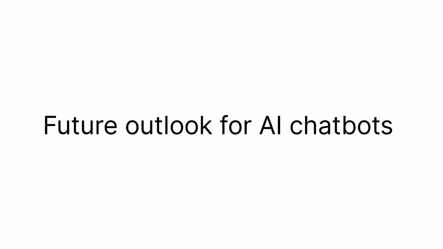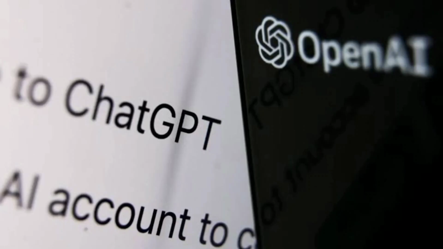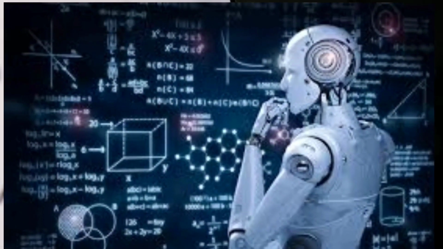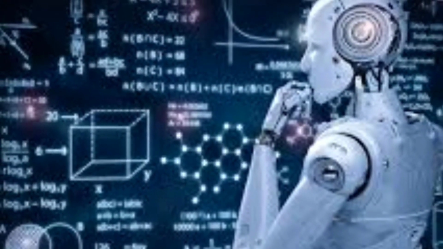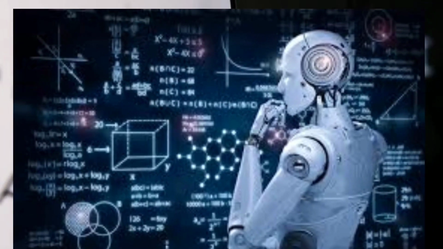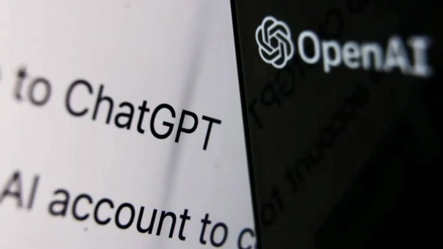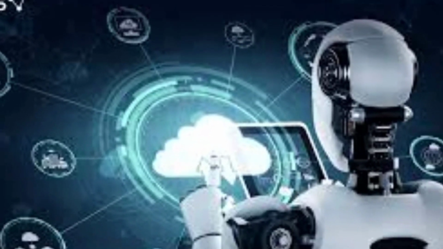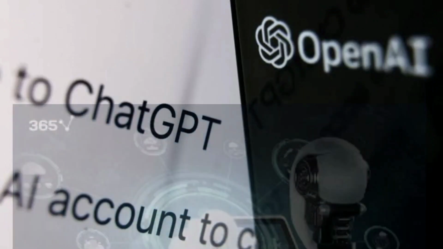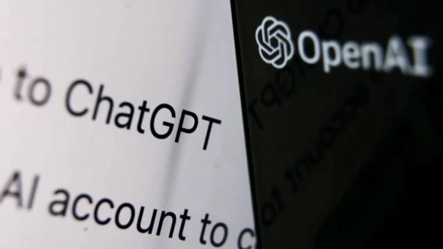Future outlook for AI chatbots. The future of AI chatbots looks promising, and ChatGPT is poised to play a significant role in this field. With advancements in AI and natural language processing, AI chatbots are becoming more sophisticated and capable of handling a wider range of tasks. The use of AI chatbots is also becoming increasingly widespread, with businesses and organizations using the technology to improve customer service and streamline operations.